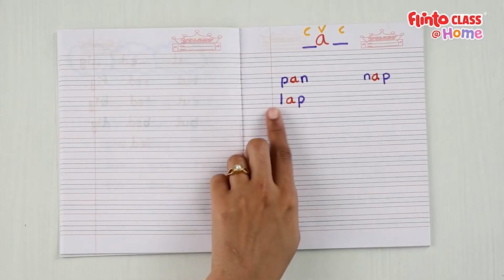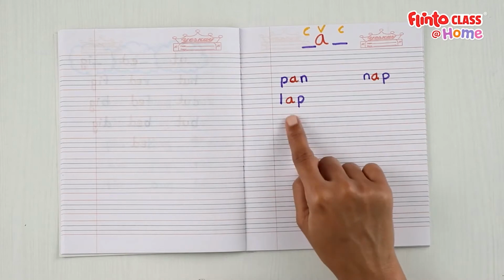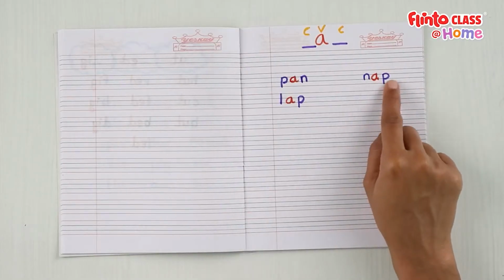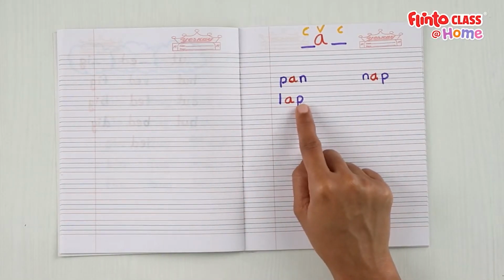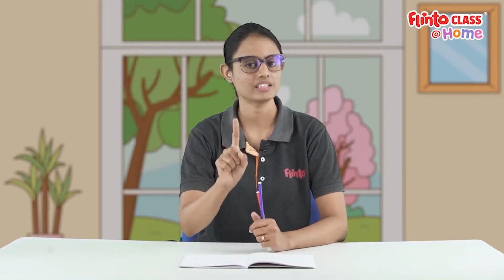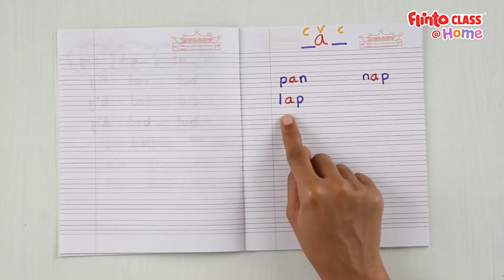So, lap. And lap is a rhyme of the word nap, right? They both sound the same. We have ap in nap, ap in lap. Only the beginning sound, the first consonant of the word is different. Yes. Let's see another word.